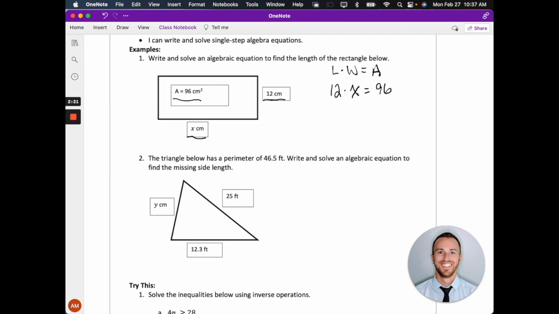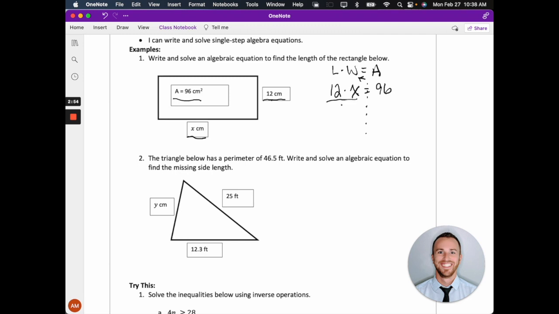So I start by drawing a dotted line down the equal sign here. I am always going to start on the side that contains the variable, because my goal is to make it x equals. I want to get rid of this 12 that's being multiplied by x, because I just want x alone. So I'm going to use the inverse operation to work backwards and get rid of that 12. This is 12 times x, so the inverse of multiplying is dividing.